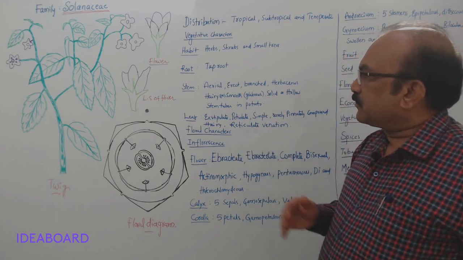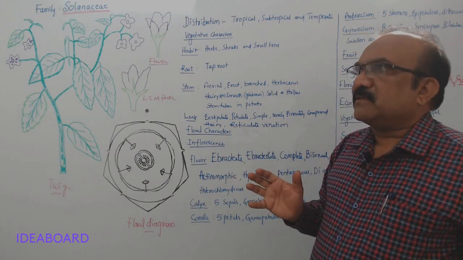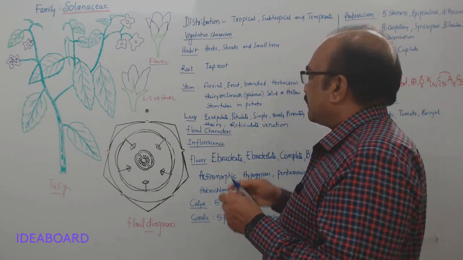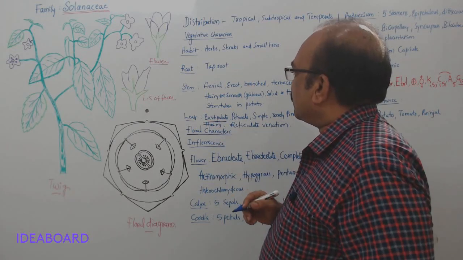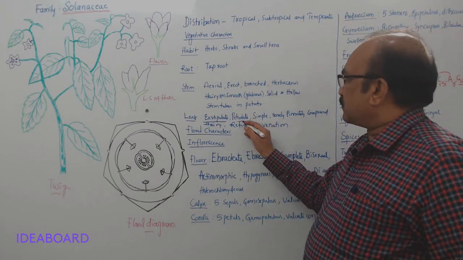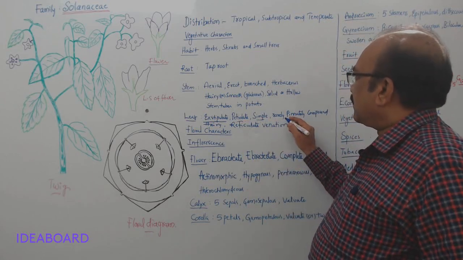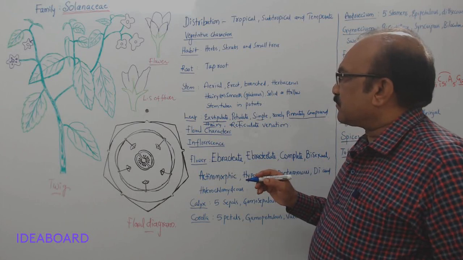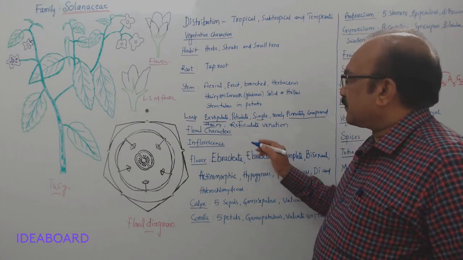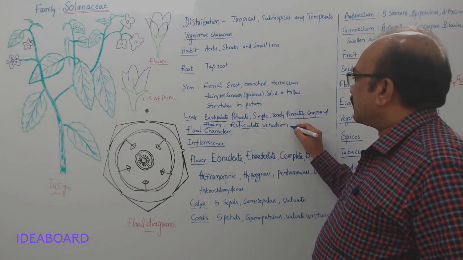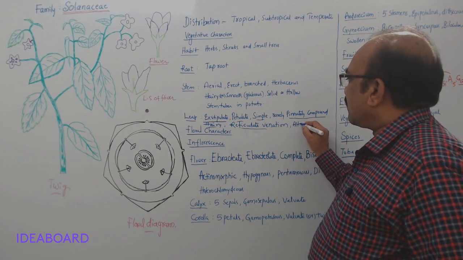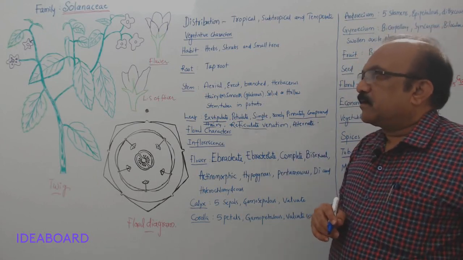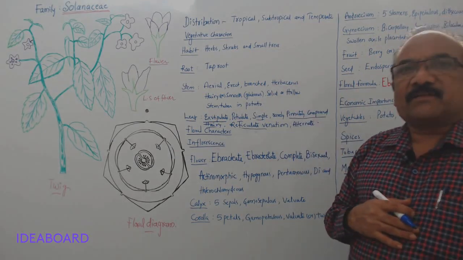Okay, when we come to the leaf, in Fabaceae we saw stipulate leaves, but in the Solanaceae family the leaves are exstipulate. Leaves are exstipulate means what? Without stipules. They will have petioles, and they are simple and rarely pinnately compound, and even on the surface of these leaves you will find hair, so hairy. The venation is reticulate, and the phyllotaxy is alternate. So these are the vegetative characters.